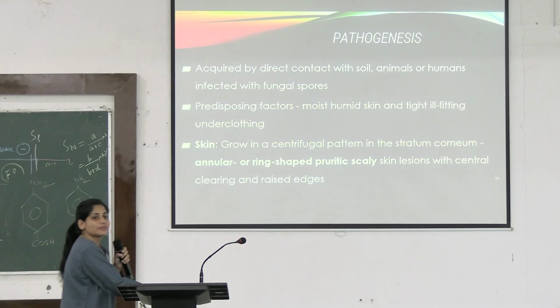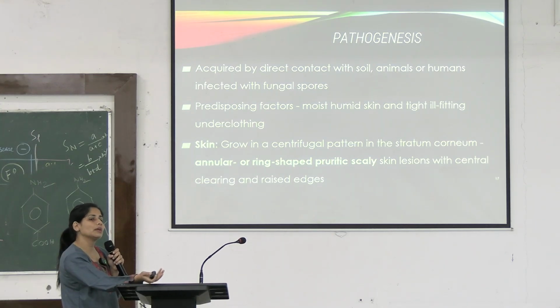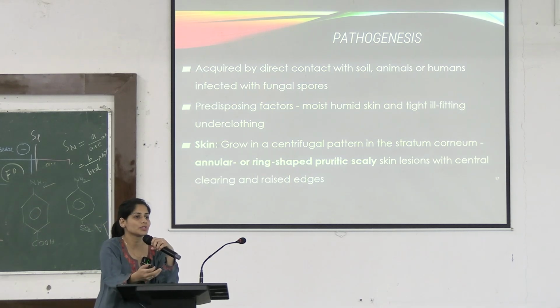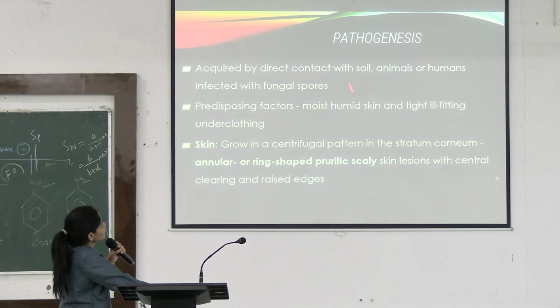How do you acquire this fungus? Based on habitat, when you come in contact with people suffering from anthropophilic fungal dermatophytic infection. If you come in contact with a certain person and you are prone because of low immunity or because of certain other circumstances, for example, a very humid environment, or there is skin abrasion on your skin which came into contact with this, you can get this. Okay? Or direct contact with the soil which had this fungus or with the animals.